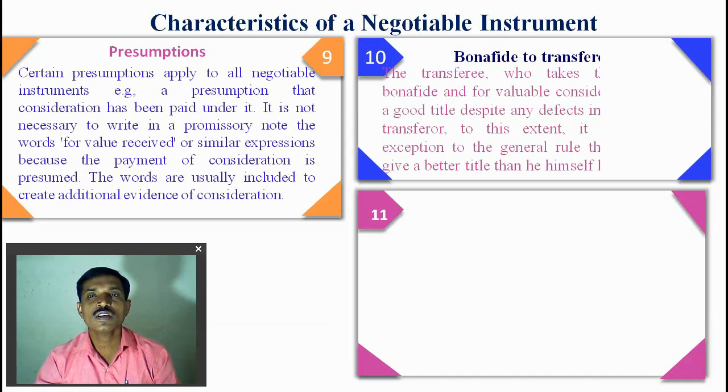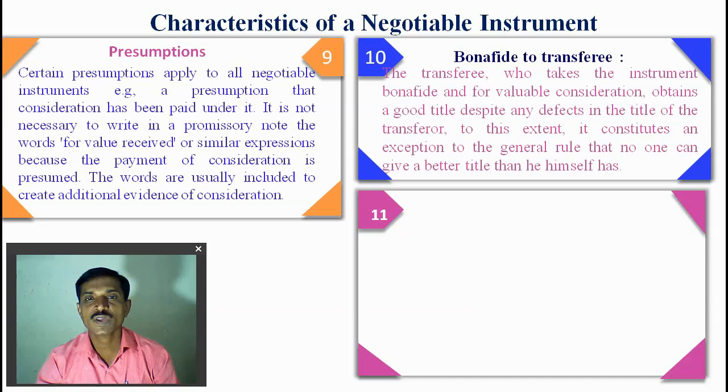The next is the bona fide transferee. The transferee who takes the instrument in good faith and for valuable consideration obtains a good title despite any defect in the title of the transferor. To that extent it constitutes an exception to the general rule that no one can be given a better title than he himself has.